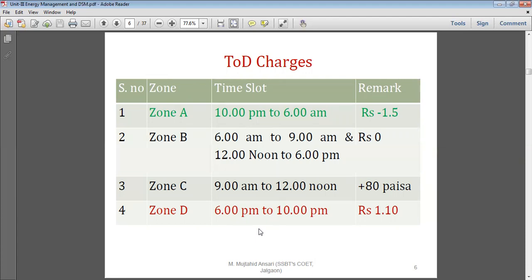So it is found that during that time, maximum demand occurs on the power plant. So to meet that maximum demand, either they have to start new generation, or the utility has to purchase some additional energy from another franchisee, another distribution company, or a generating company. So they have to pay more. So the consumer also has to pay more money, that is, additional charges of 1 rupee 10 paisa per unit.